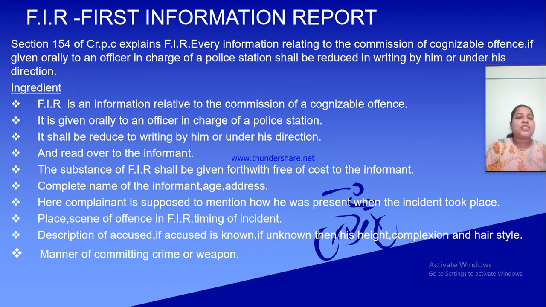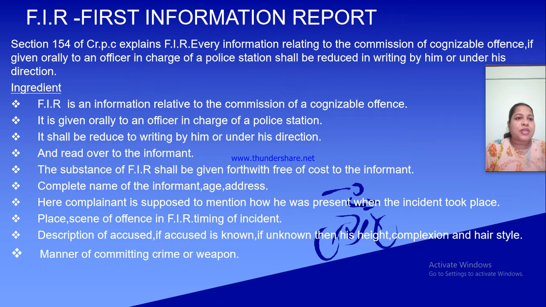The substance of the FIR shall be given forthwith, free of cost, to the informant. One copy will be given to the complainant or informant free of cost, without any paise or rupee. He will get the copy of the FIR free of cost.